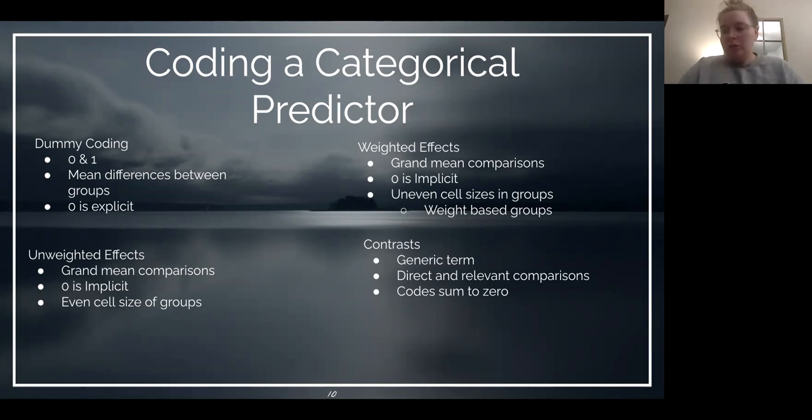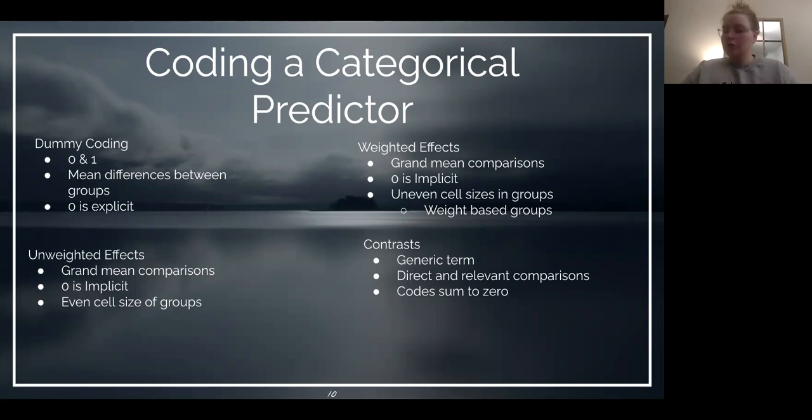So we could choose dummy coding, which is when we code ones and zeros for our different categories, and the differences between our base group and each other group are tested, and the 0 is explicit. But we can also choose effects coding. This is when we produce contrasts between levels, but the 0 is implied between the contrasts, so your 0 is implicit. And within that, we compare our group means to the grand mean. And we have weighted effects coding and unweighted effects coding. Unweighted effects coding still compares groups to our grand mean, but we need even cell sizes across our groups, so the same number of participants in each group. While with weighted effects, the cell sizes are allowed to be different because we're using weighted groups. So the weights represent the changes in frequency for each of our effects, so each group compared to our reference group.